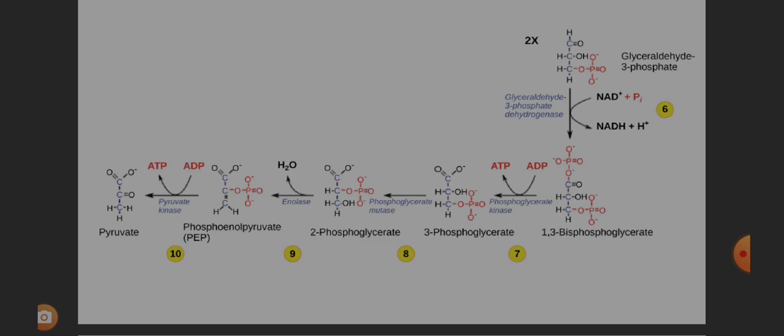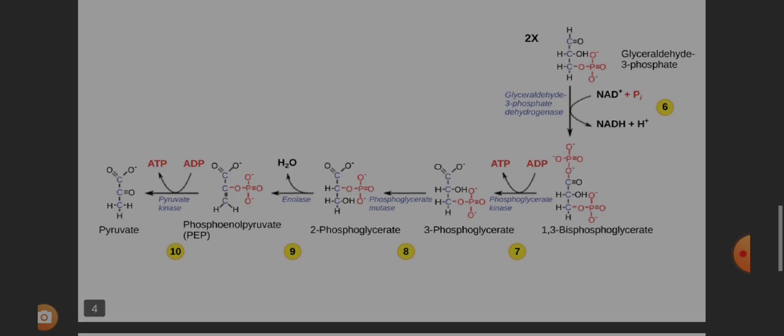In the seventh step, 1,3-bisphosphoglycerate donates one of its phosphate groups to ADP so that it gets converted into 3-phosphoglycerate, and in this step one molecule of ATP is generated. In the eighth step, the phosphate group which was present in the third carbon atom of phosphoglycerate gets shifted to the second carbon atom so that 3-phosphoglycerate gets converted into 2-phosphoglycerate. In the ninth step, 2-phosphoglycerate loses a molecule of water so that phosphoenol pyruvate is formed.